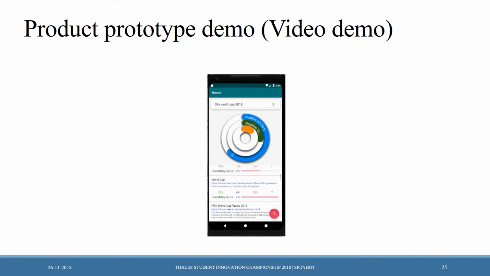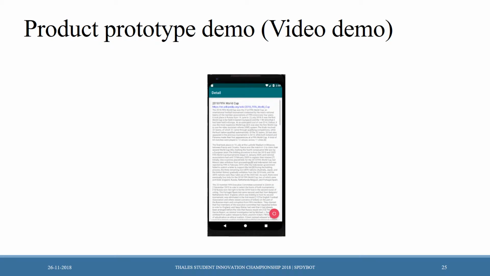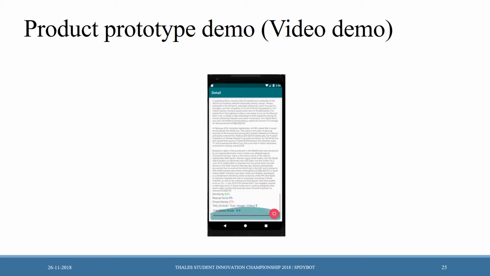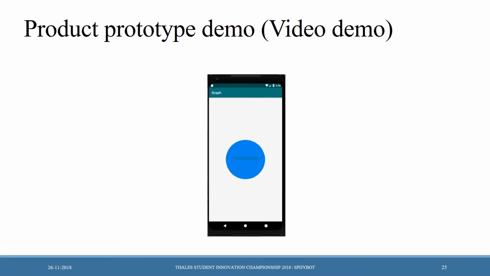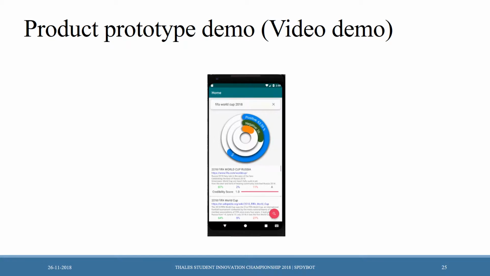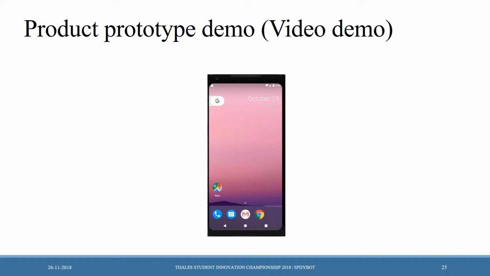Now you can access any of the fetched items to have a descriptive look. As you can see, all the content with the positive, negative or neutral percentage is given and it is visualized individually. Now you can go through all the different items and you can search them individually and have a look at it.